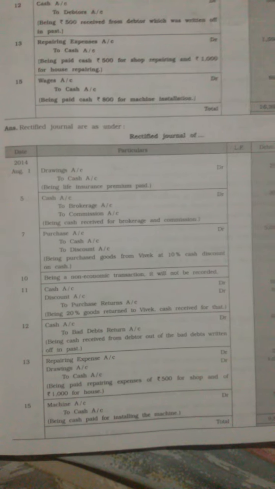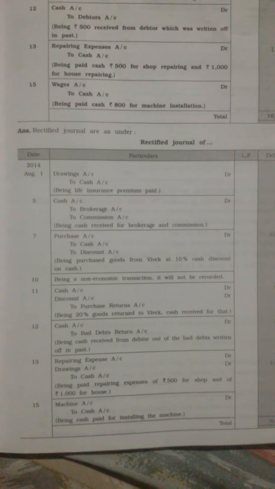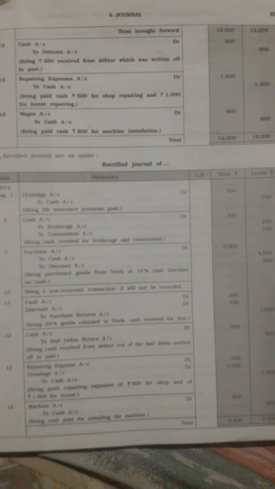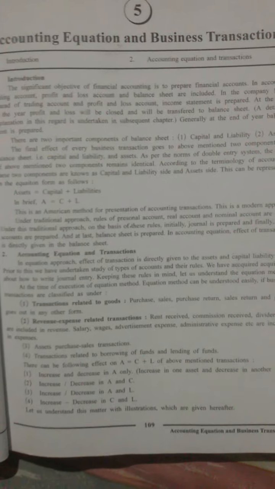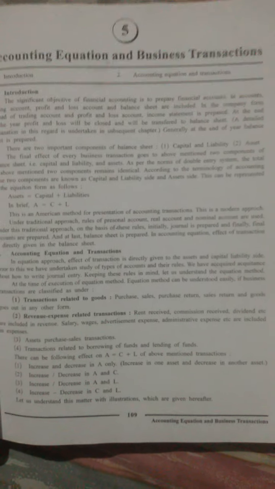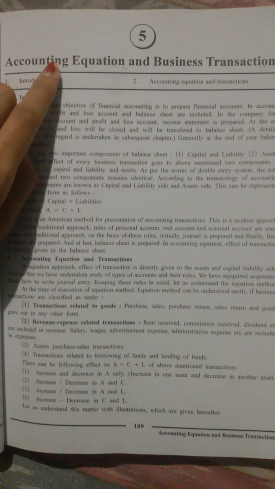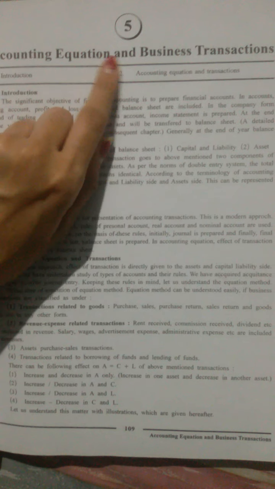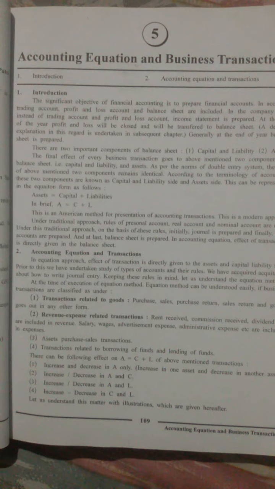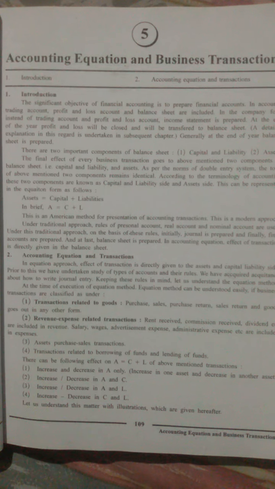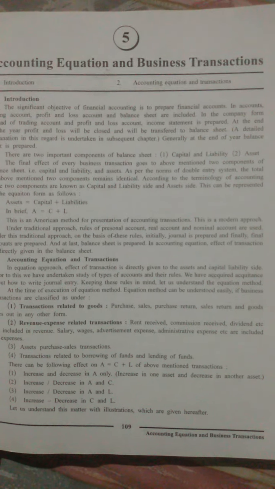So with this, finally we are done with chapter number 4. Now let's start with chapter number 5. Chapter 5 is regarding accounting equation and business transactions. You will be learning in this chapter about the introduction, the accounting equation and transactions.